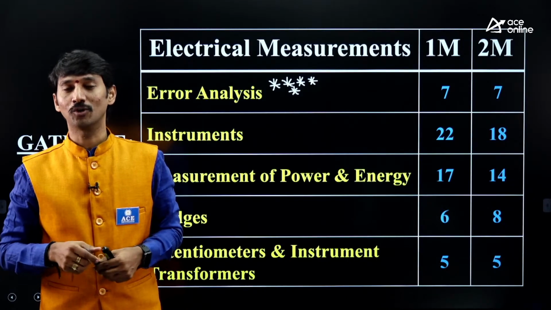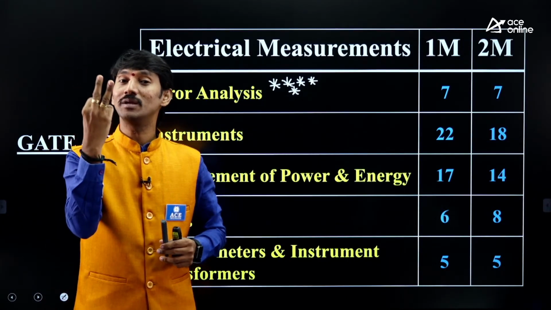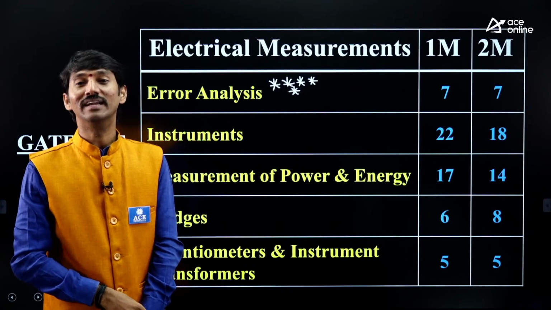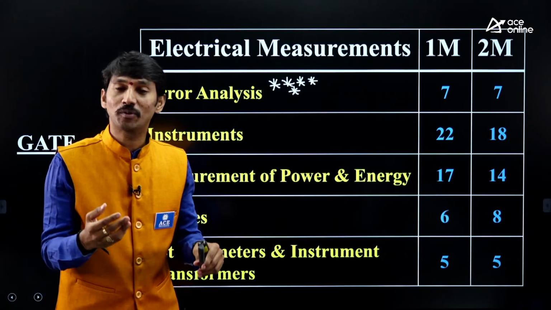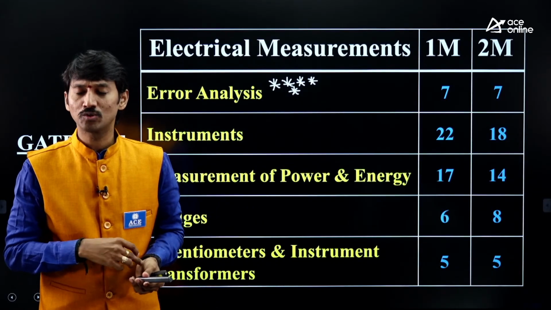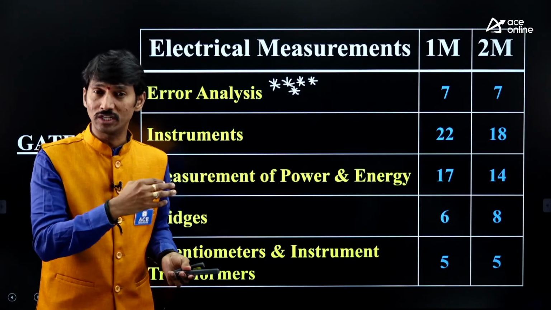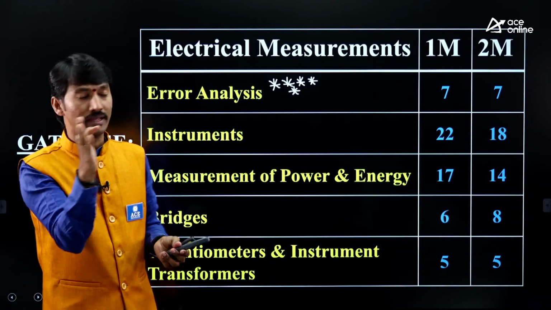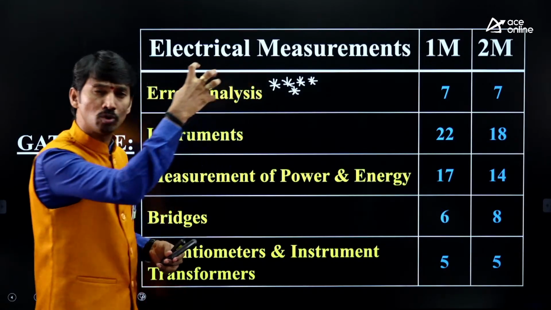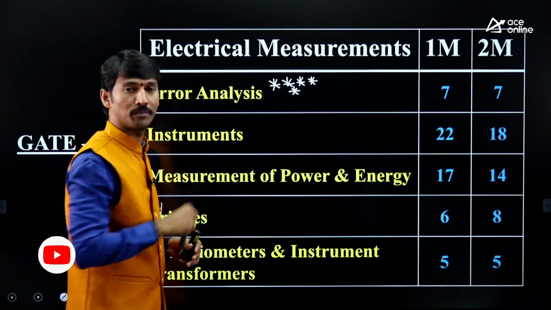That calculation is required. In this error analysis chapter, there are the multiplication process, division process, addition process, and subtraction process. Many things will be there, so in all related topics the concept will be clear. Questions will be based on 2-3 topics only, but this chapter gives the total sense of measurement. That's why this is a very, very important chapter.